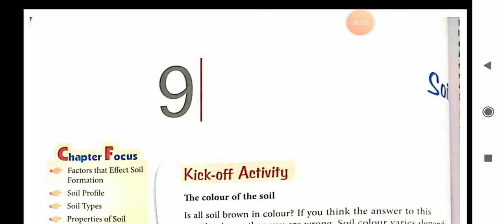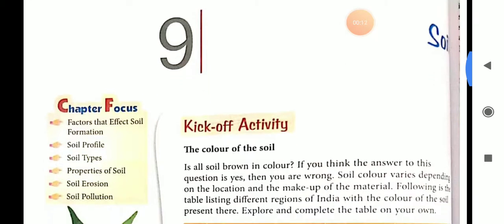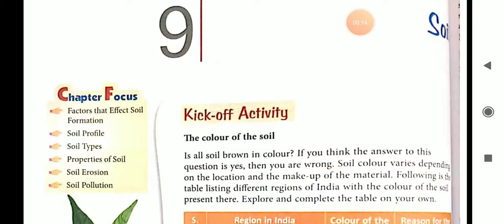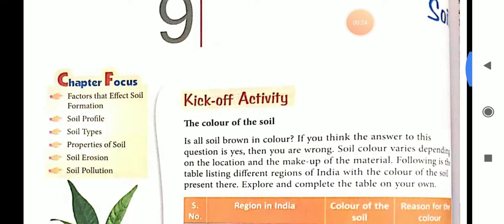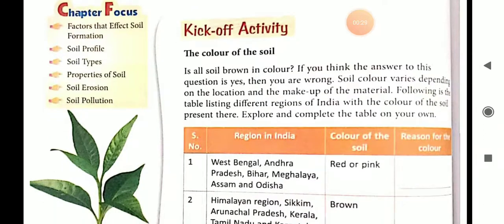Now we are going to start a new chapter, that is chapter number 9, Soil. In this chapter, we will read about the factors that affect soil formation, then soil profile, soil types, properties of soil, erosion, and soil pollution. First, one activity is given here, the color of the soil.